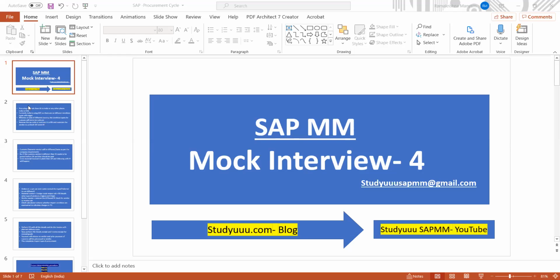So, what about internal and external documents, do you handle them? Internal documents are purchase requisition, and external documents are purchase order, RFQs, and contracts. Why is it called an external document?